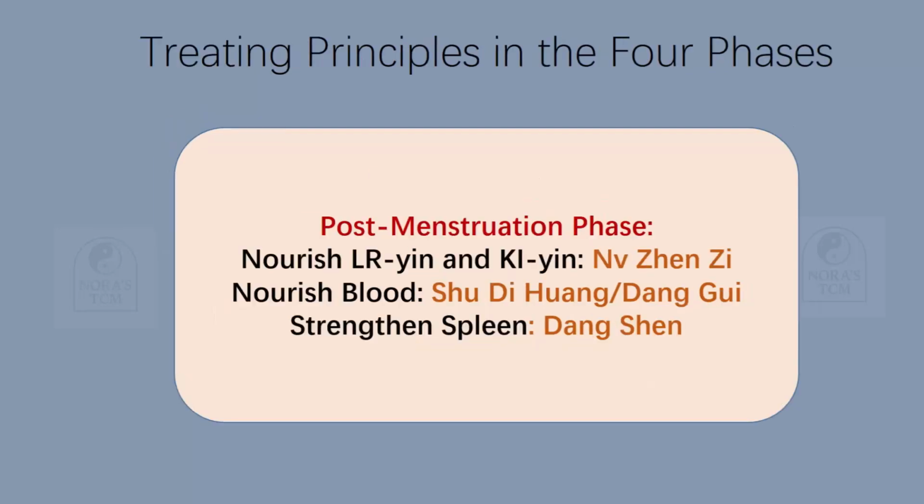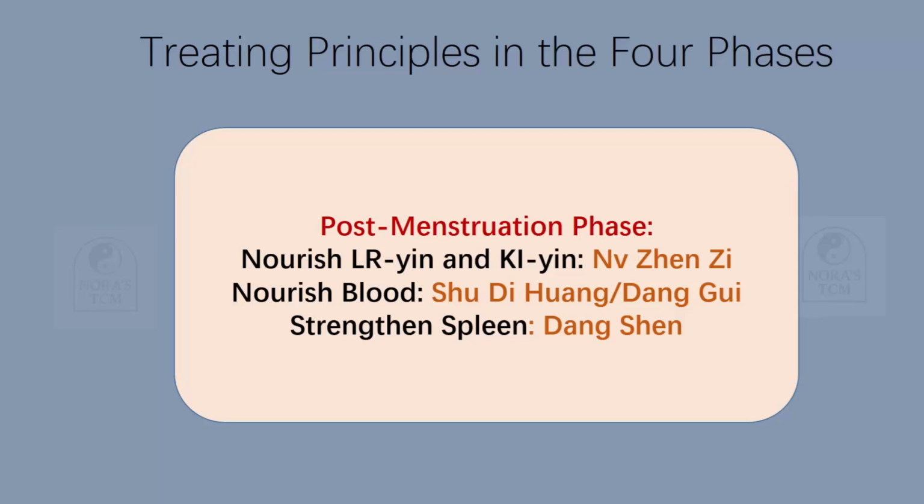Next, post-menstruation phase. Nourish liver yin and kidney yin, we use 女贞子. Nourish blood, we select 熟地黄 or 当归. It depends on whether you want to tonify more or activate more. We know 当归 has the function of both activating and generating blood. So if you use a small dosage, it generates more. If you use a large dosage, it activates more. Strengthen spleen, 党参.